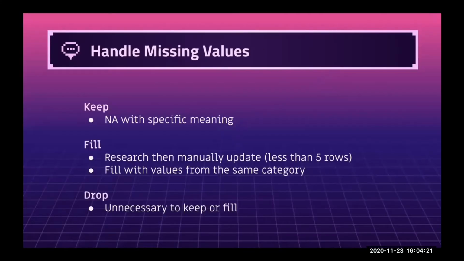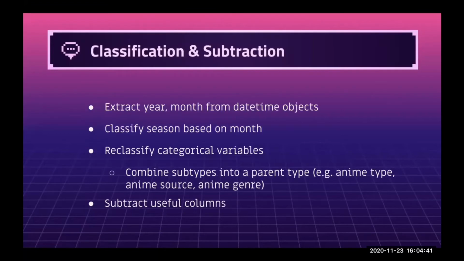Thirdly, we examine and handle missing values. We keep those values that are intended to be left blank and make 2 approaches to fill out those missing values: manually update or replace with value from the same categories. Drop is always our very last choice since we want to maintain the data variance as much as possible.